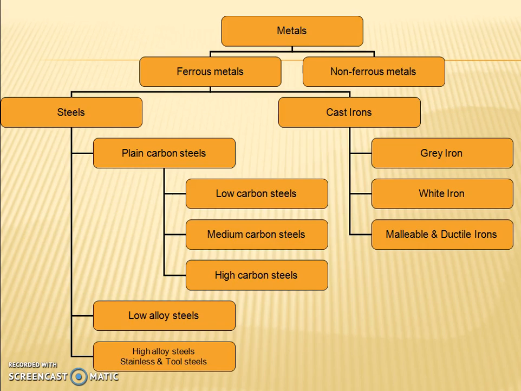So we are going to classify the metals based upon the given tabulations. Metals are broadly classified into ferrous metals and non-ferrous metals, whereas the ferrous metals are again classified into steels and cast irons. The steels are plain carbon steel, low carbon, medium carbon, high carbon, and low alloy steels. These are some of the classifications of steels, whereas the cast irons can be broadly classified as grey iron, white iron and ductile irons.